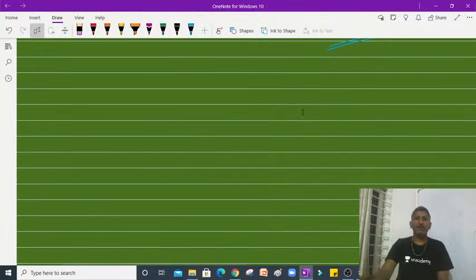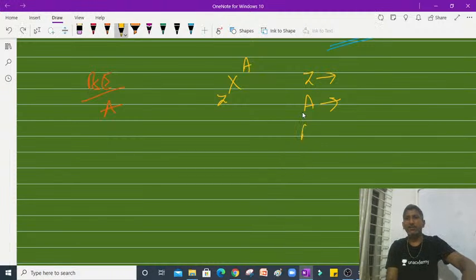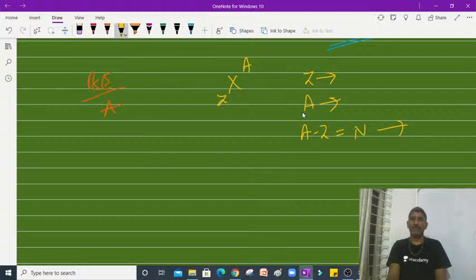Next, I am taking the binding energy per nucleon concept. Students, as we know, a chemical element is represented as X with Z and A. Here Z is the proton number, A is the mass number, and A minus Z is the neutron number.